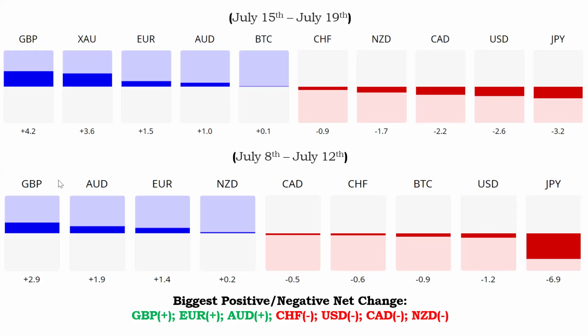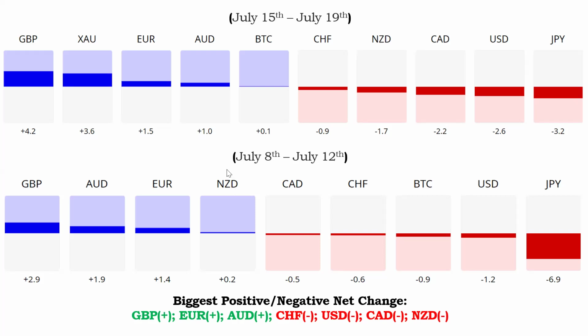Still performing top on the list is Great Britain pound from last week, where it scored a 2.9, and previous week, 2 weeks back, where it scored a 2.9. Last week we saw it at 4.2, closing the week at a 4.2 strength. We see Euro also moving from 1.4 to 1.5. Australian dollar losing some strength there from 1.9 to 1.0. And then New Zealand dollar moved negatively from last week on the positive side, now negative 1.7.